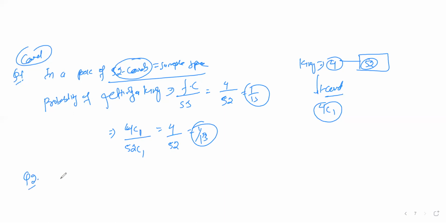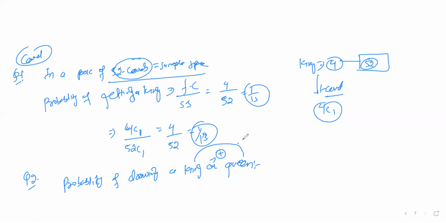Similarly, if I ask what is the probability of drawing a king or queen, what will be the answer? Whenever there is an "or", you need to take a plus, and king and queen are mutually exclusive. Mutually exclusive means there is no common card or common event. So we will write the probability of getting a king plus the probability of getting a queen.